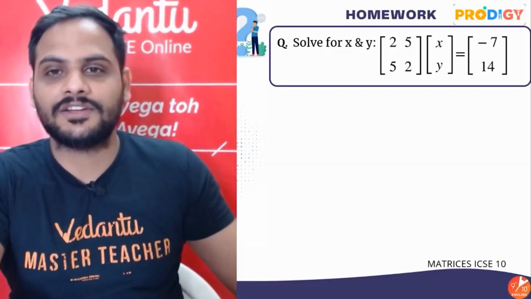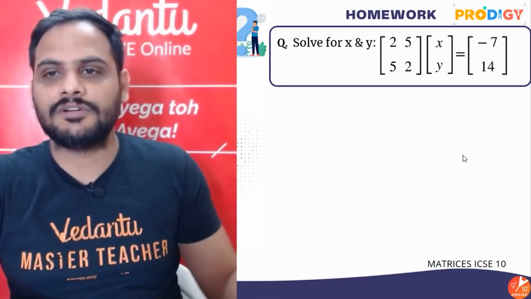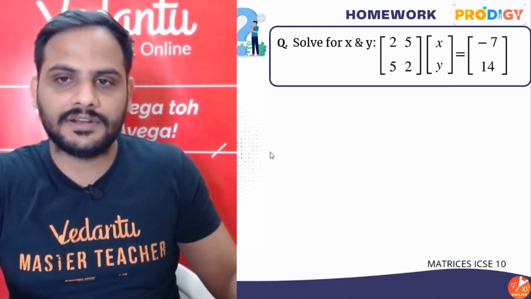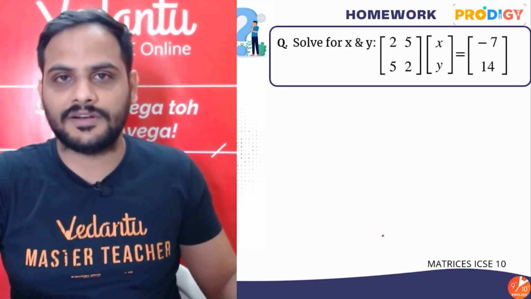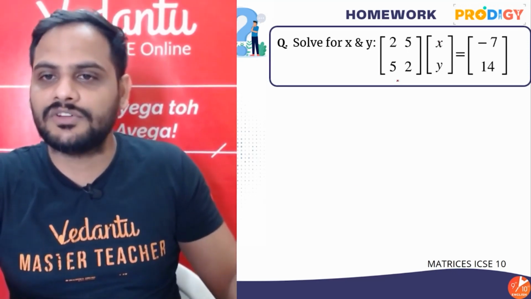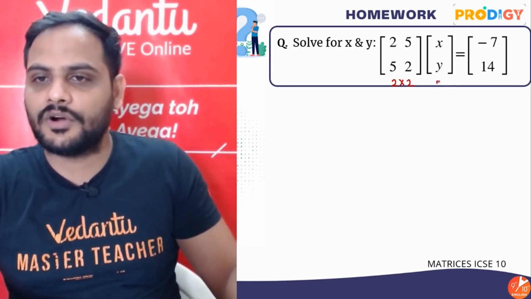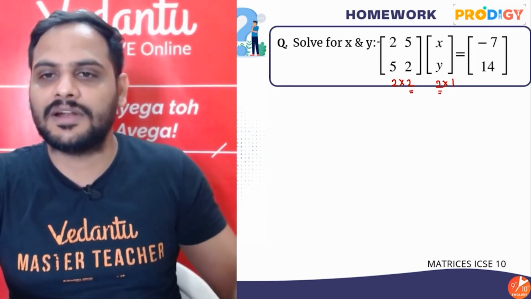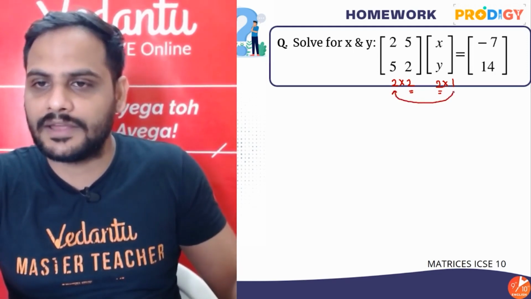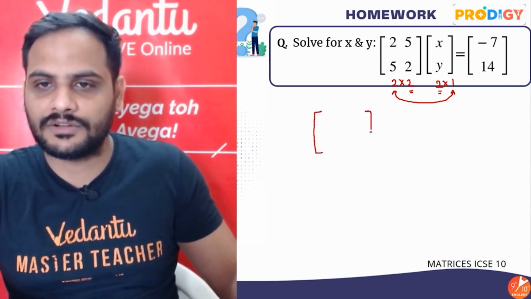All right, so first let us discuss the homework question which I gave you in the previous class. I told you to solve it for x and y. You can clearly see first here it is equality of matrices, and on the LHS I have multiplication of two matrices. So let's see, can we do this multiplication? This is a matrix of the order 2 by 2. This is a matrix of the order 2 by 1, right? Yes sir, the number of columns of the first and the number of rows of the second is the same over here. The matrices can be multiplied and my answer will be a matrix of the order 2 by 1, that is 2 rows and 1 column.